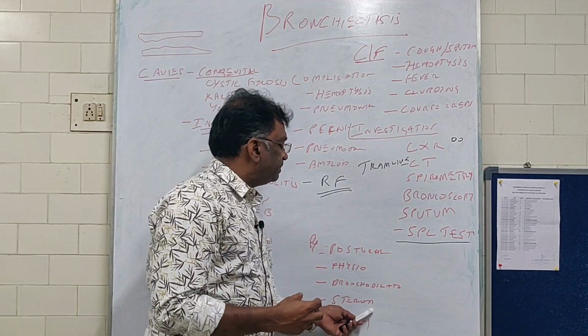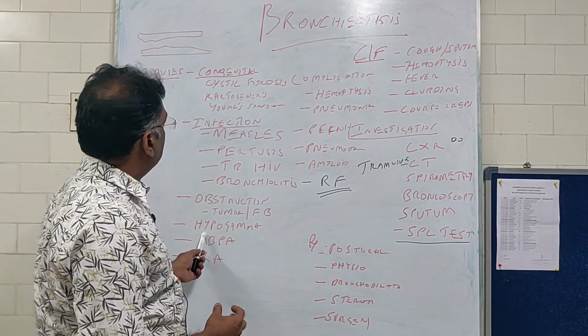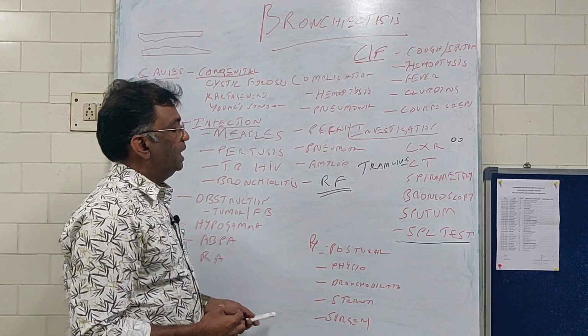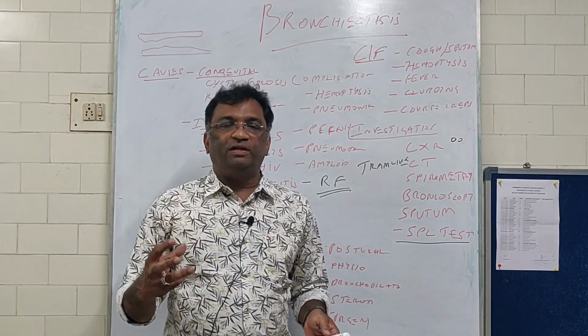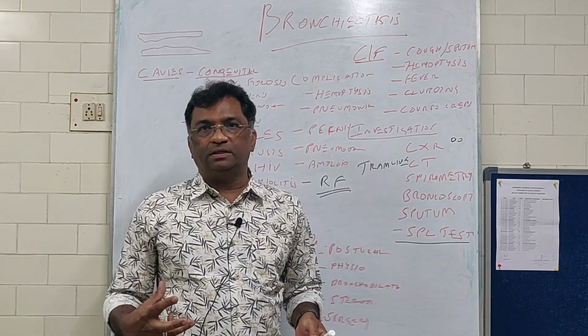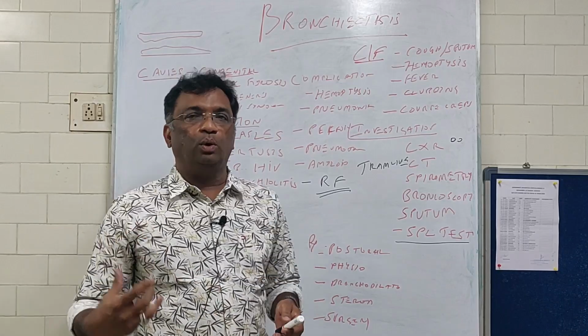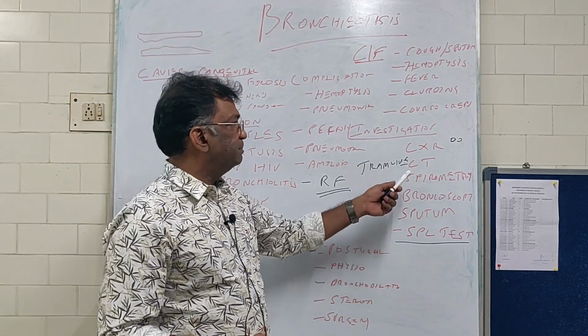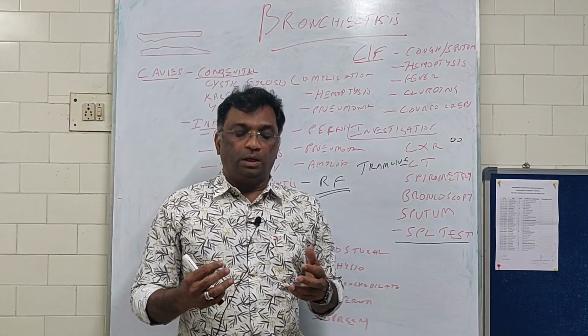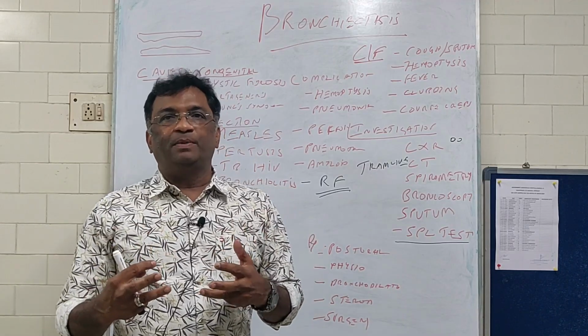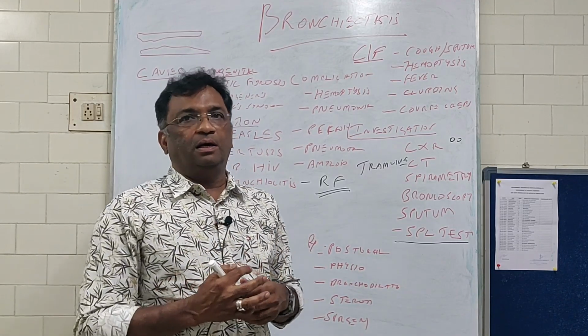Steroids can be given, especially in patients who have allergic bronchopulmonary aspergillosis, and surgery if the CT reveals that it is a localized bronchiectasis. CT is important because it will give you an idea about the extent and involvement of the lung.